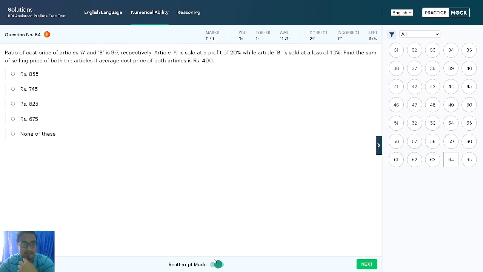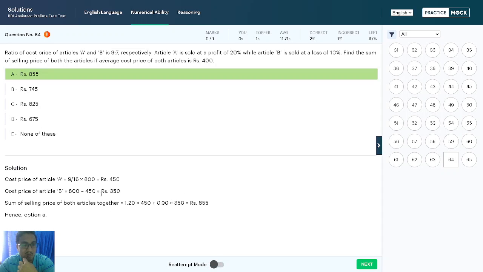And this is also cost price, profit, loss, sum of selling price, average cost. See, in this problem also, you can check either solution. But what I'm telling is the trick here: 1.2 into 45 multiplication, 0.9 into 35 multiplication. It will be difficult to cancel and multiply. So simply, 12.5 into 45, we can write 5 into 9. So 12 into 5 is 60, 60 into 9 is 540. So simple multiplication simplifications will reduce the time spent on each question.